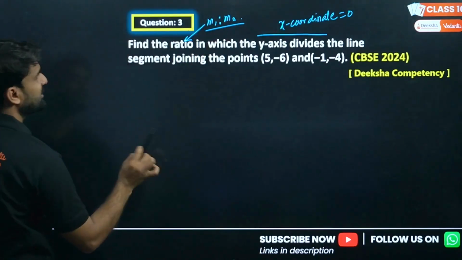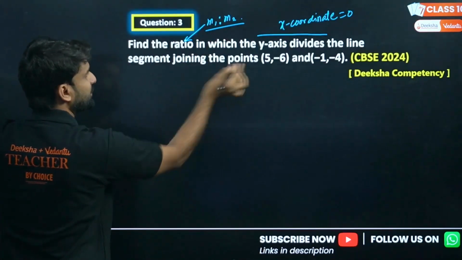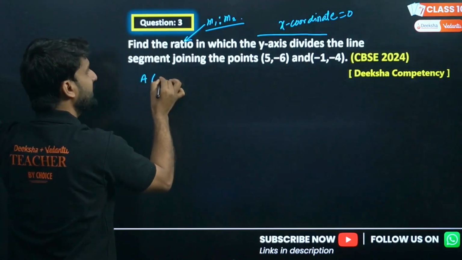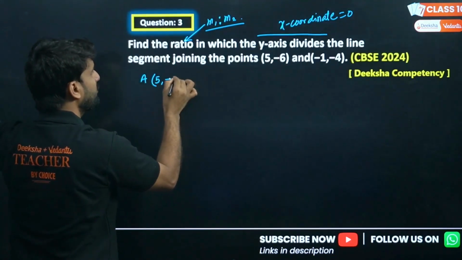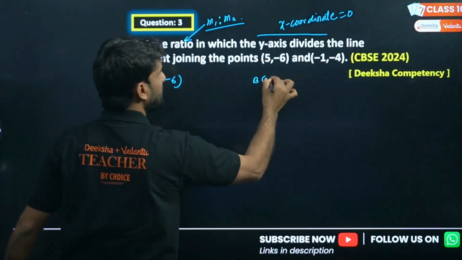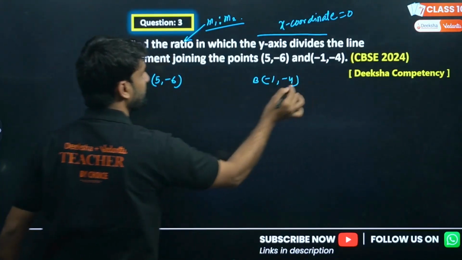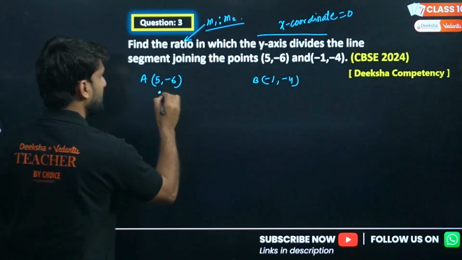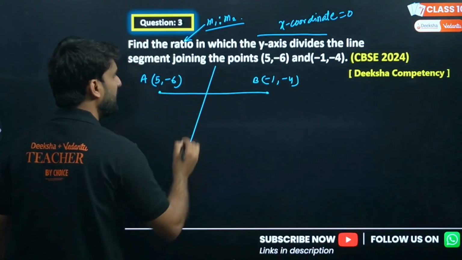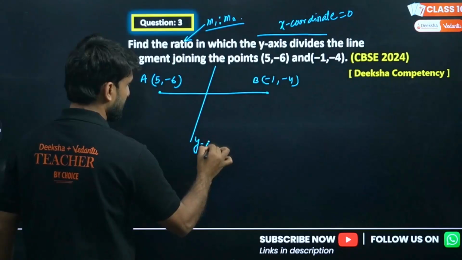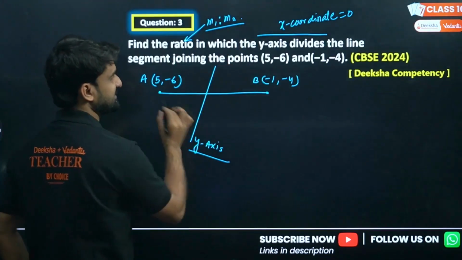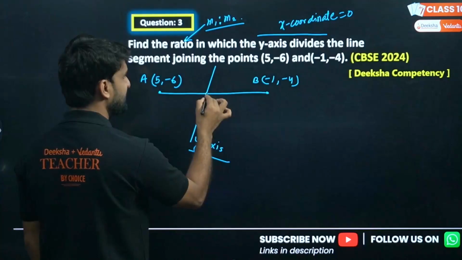Divide the line segment joining the points. So let's draw the situation. I don't know the names of these points, so we can call this point A: 5, comma minus 6, and call this point B: minus 1, comma minus 4. And this line joining AB is divided by the y-axis. So my dear lovely kids, if this line is the y-axis, this is AB, and it is dividing here.